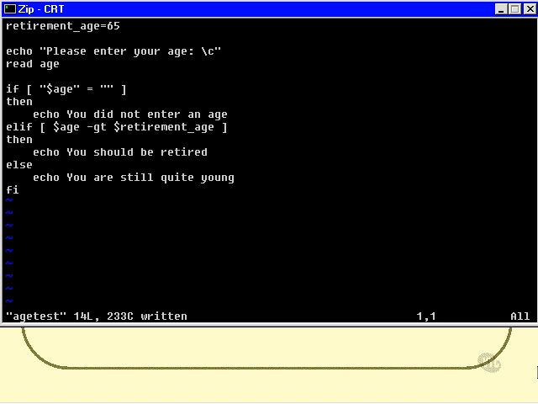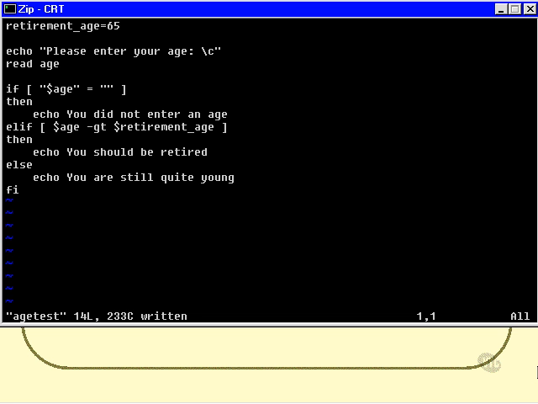Then of course we ask the user for their age and read it in. The very first thing we do is test to see if they entered anything. Now I've done that test in a slightly different way here just to show you that there is another way you can do it. I've put quotes around the age and compared it to quotes around nothing at all. Of course if age was not entered then age would be nothing at all, so both sides of the equal sign would be the same. I assure you that works, but of course we're going to prove it in just a moment.